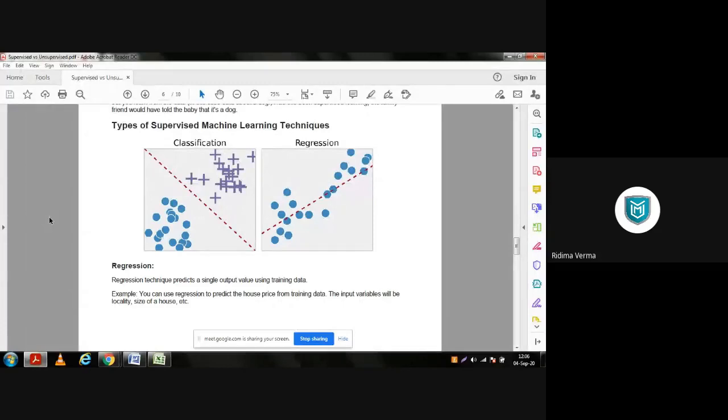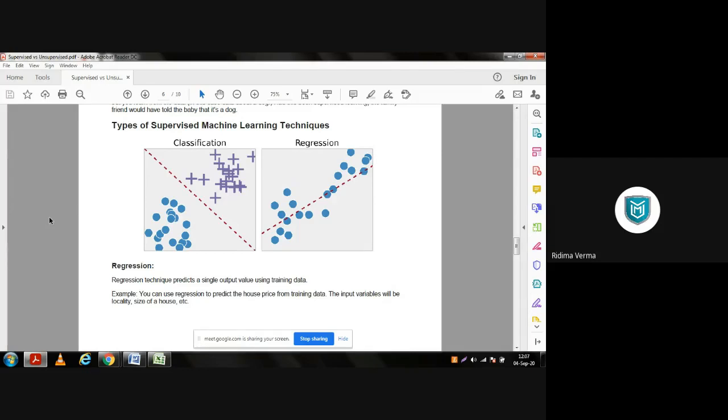They are saying that regression is one type of supervised learning, and in that case it will give you output in the form of a single value.